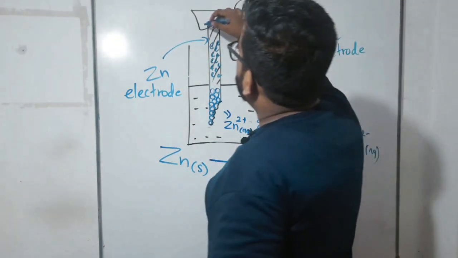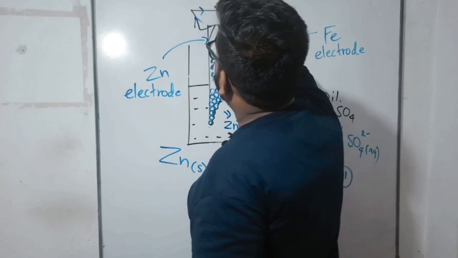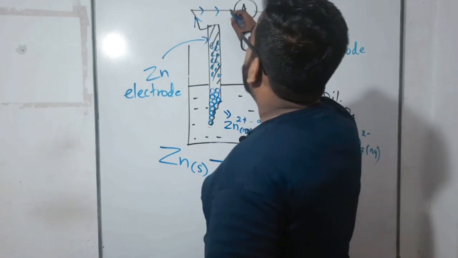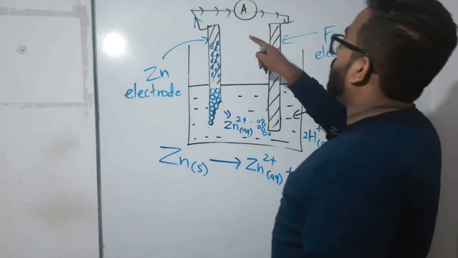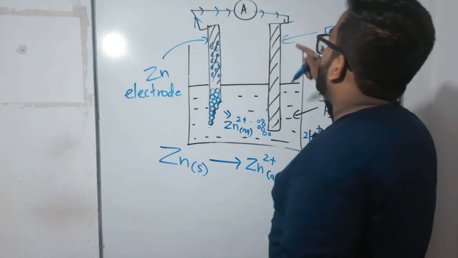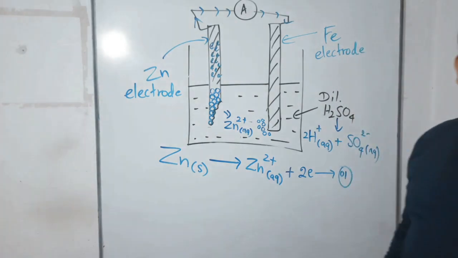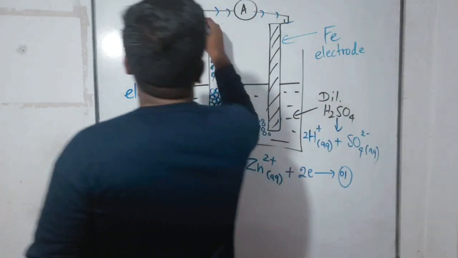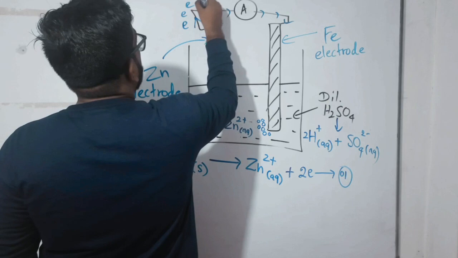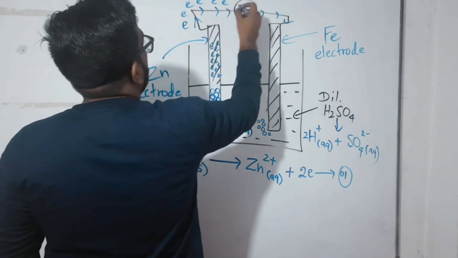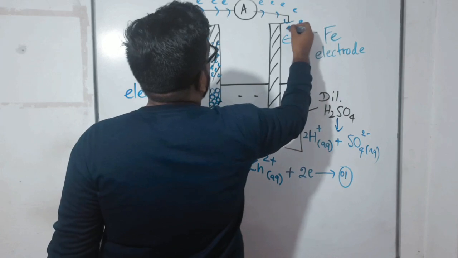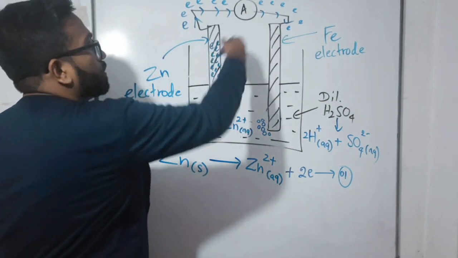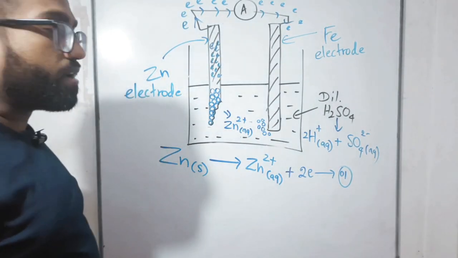Then electrons were shifted to the connective wire and transmitted from the zinc electrode to the copper electrode like this, right? Why were electrons transmitted?